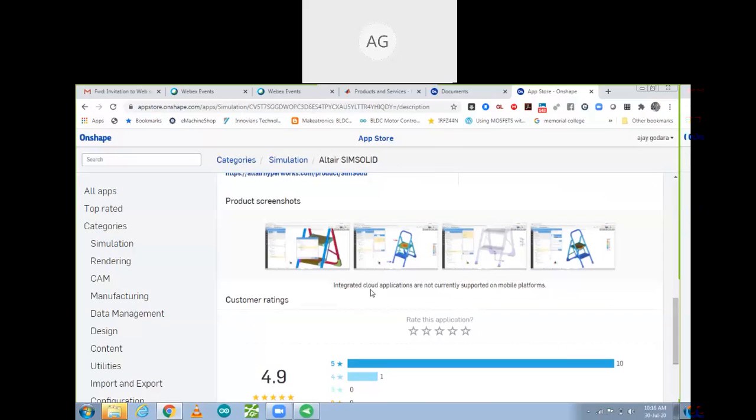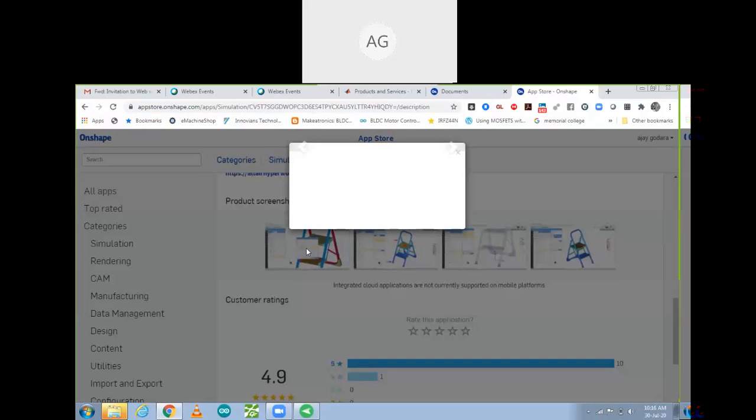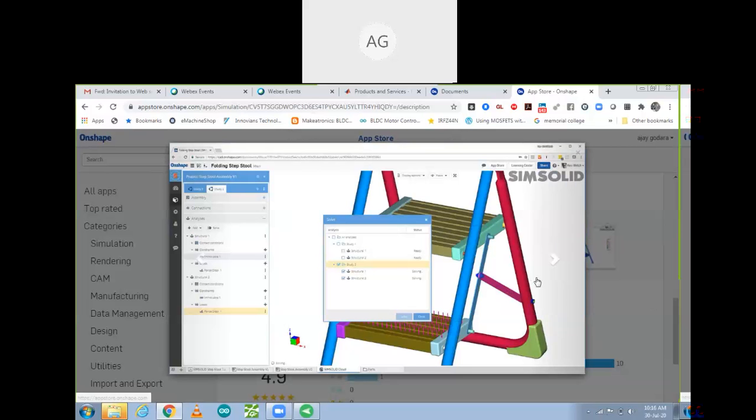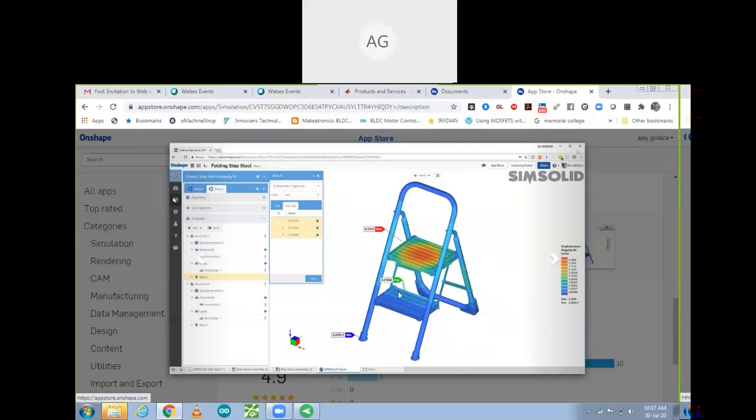Whatever simulations you want to do, you can do them over here like this. For some solid you have designed, if you want to analyze its motions, you can do that also. I'm just giving you a brief overview of how you can use it. If anyone is sitting on this and we put in any load, how much load impacts it, we can analyze that also. As an example, I'm giving you a case where we use simulation.